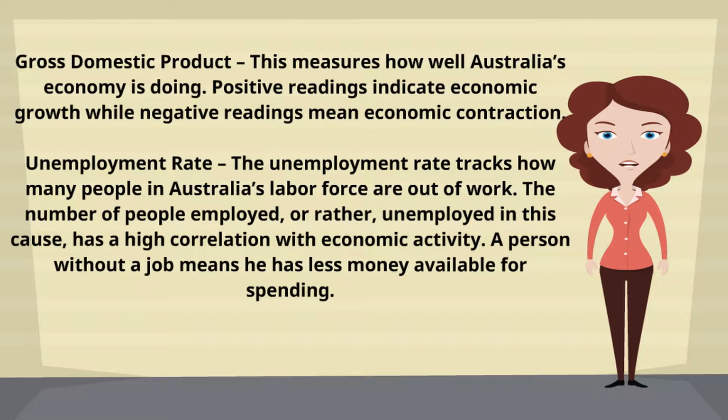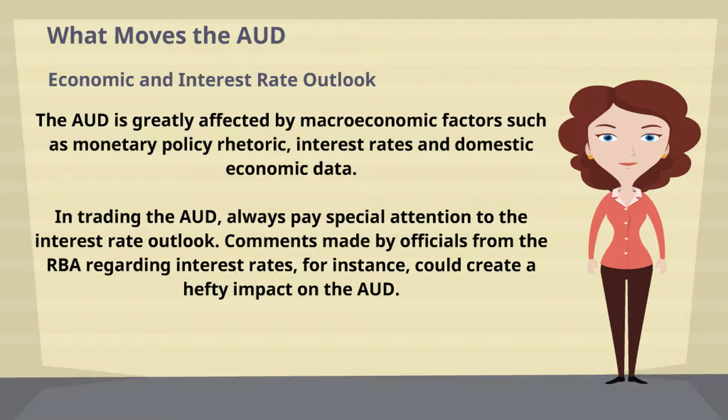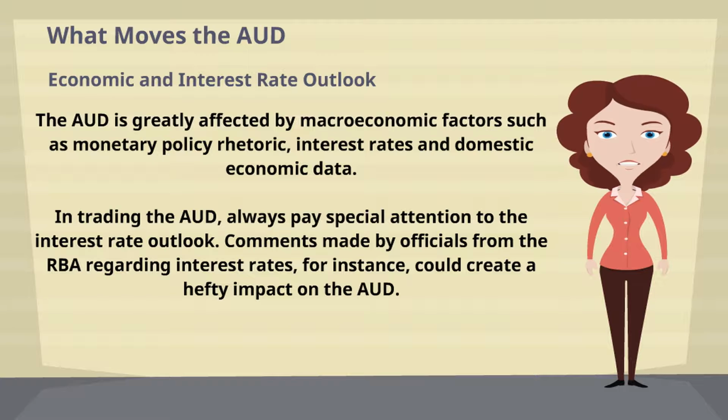Unemployment rate. The unemployment rate tracks how many people in Australia's labour force are out of work. The number of people employed, or rather, unemployed in this case, has a high correlation with economic activity. A person without a job means he has less money available for spending. What moves the AUD? Economic and interest rate outlook. The AUD is greatly affected by macroeconomic factors such as monetary policy rhetoric, interest rates, and domestic economic data. In trading the AUD, always pay special attention to the interest rate outlook. Comments made by officials from the RBA regarding interest rates, for instance, could create a hefty impact on the AUD.